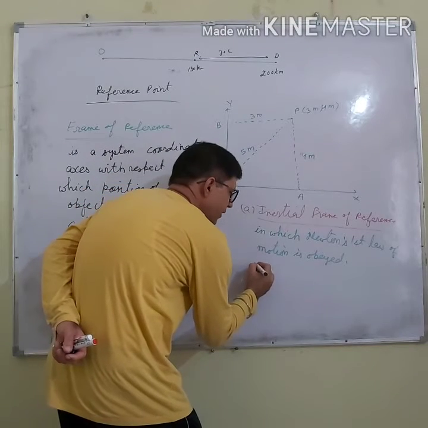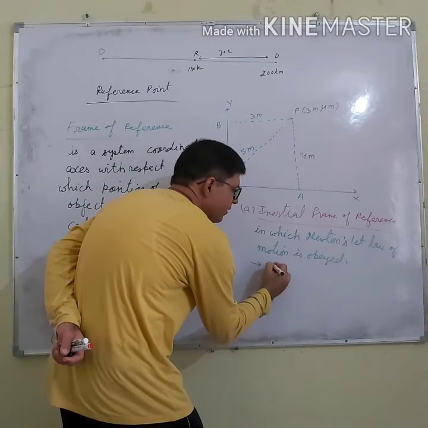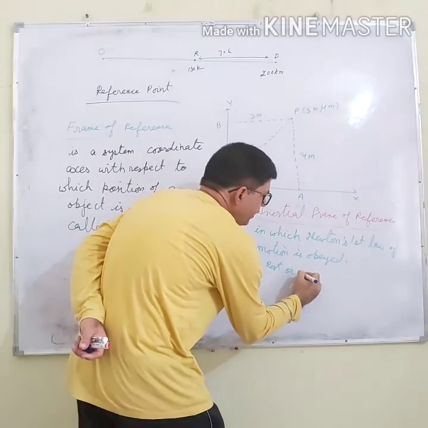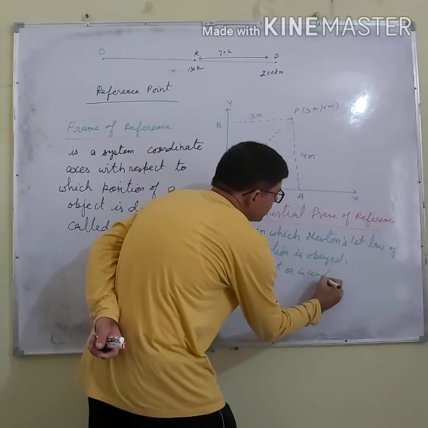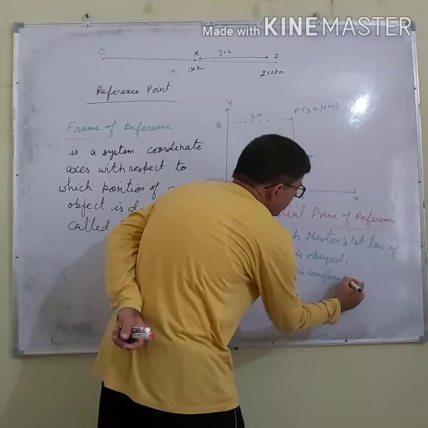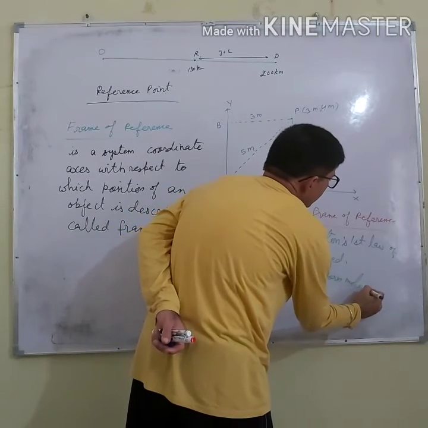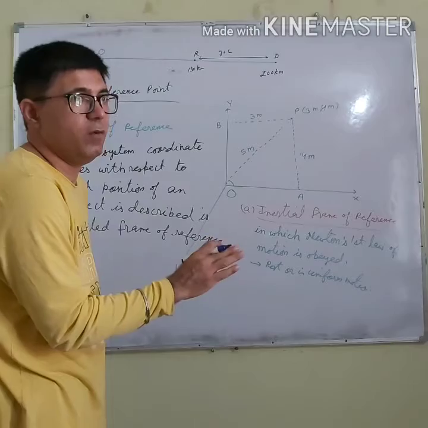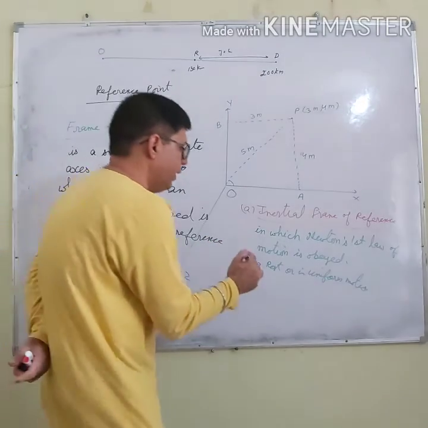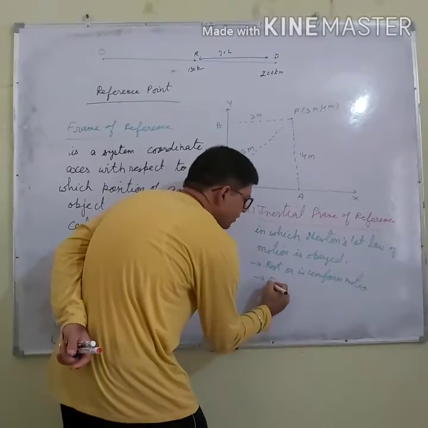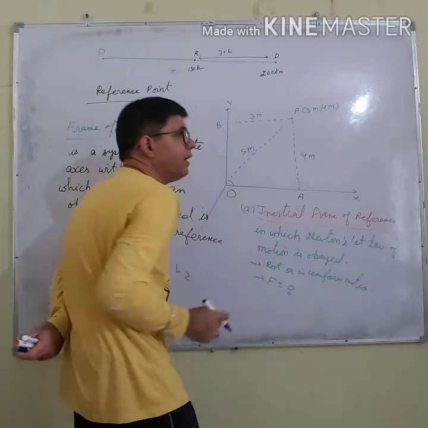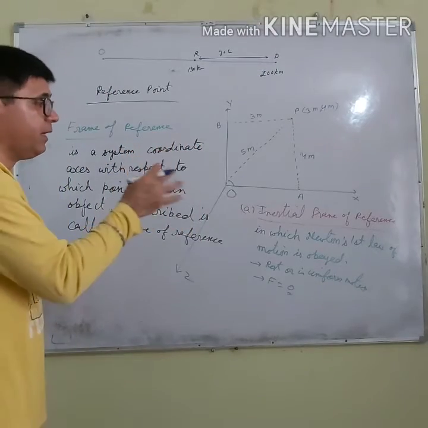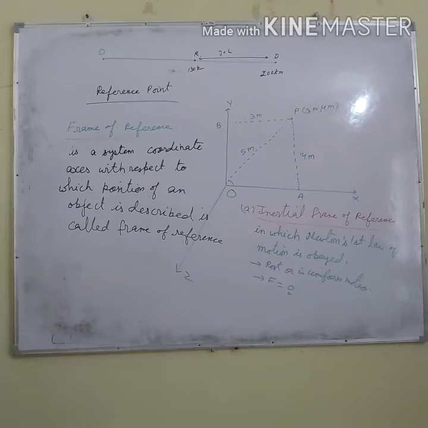Or you can say the frame of reference which is at rest or in uniform motion, that frame of reference is the inertial frame of reference. And in an inertial frame of reference, the force acting on the body must be zero.